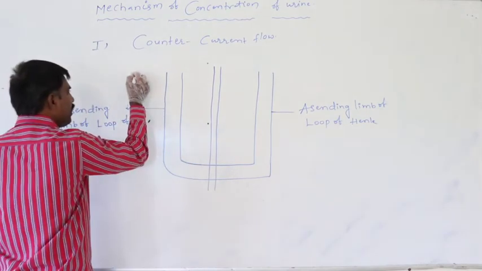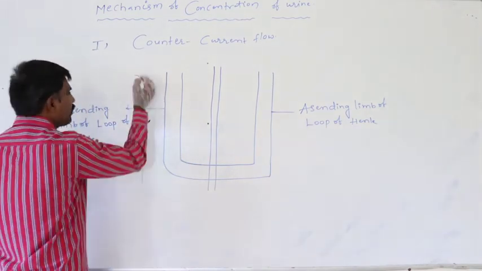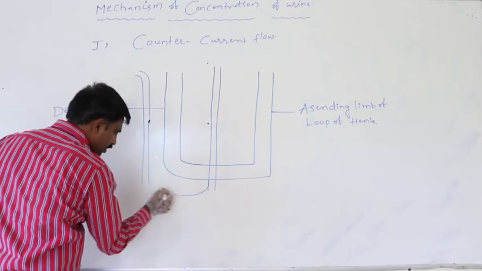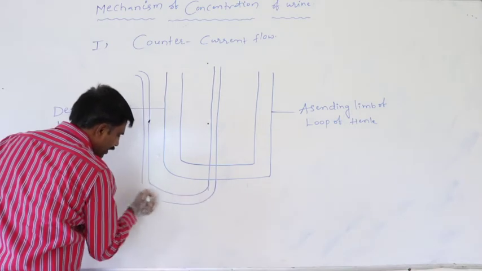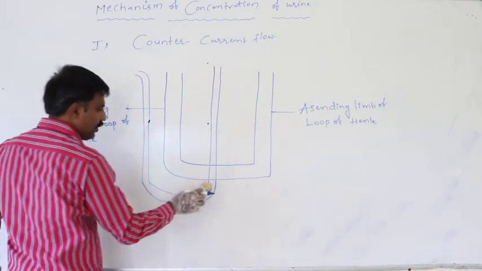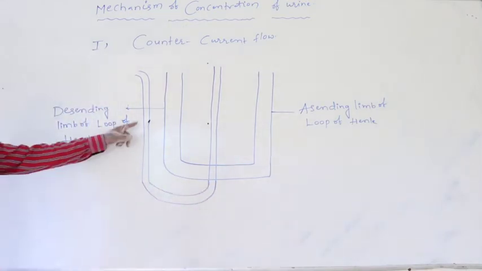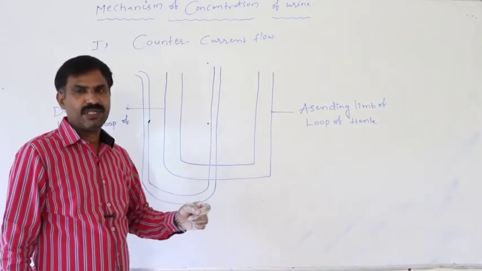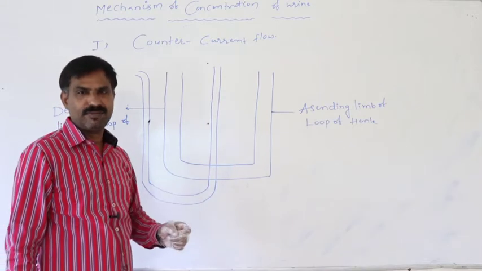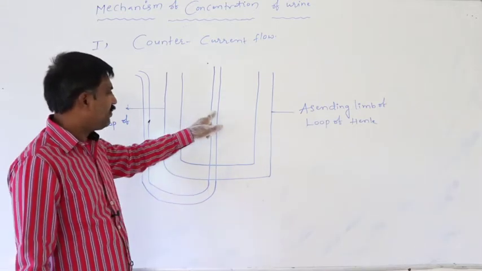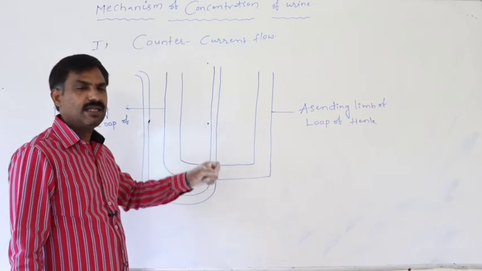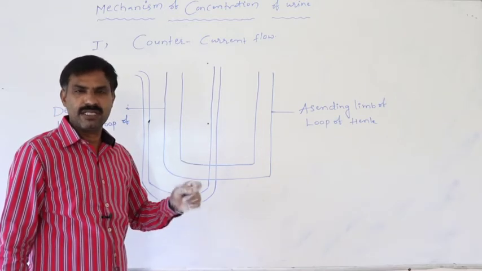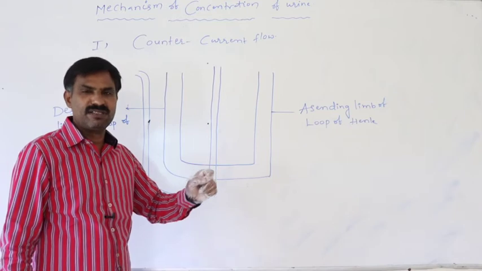Loop of Henle and vasa recta blood vessels are arranged side by side. That is said to be the proximity. This loop of Henle and vasa recta blood vessels are located in proximity, nothing but they lie side by side very closely.